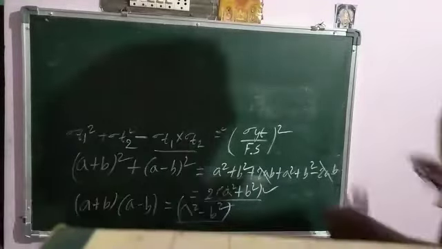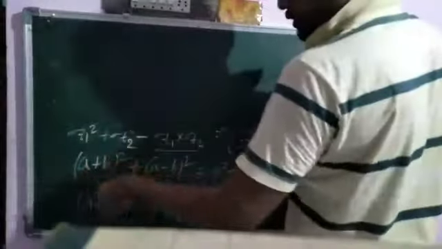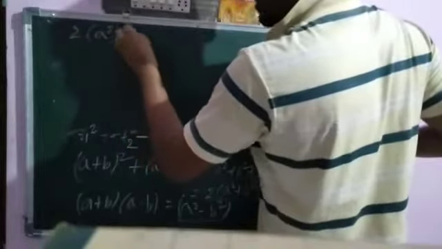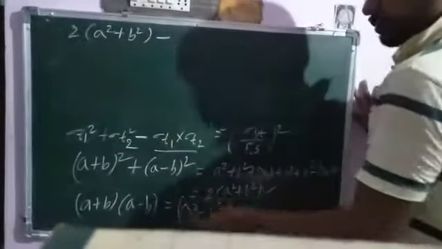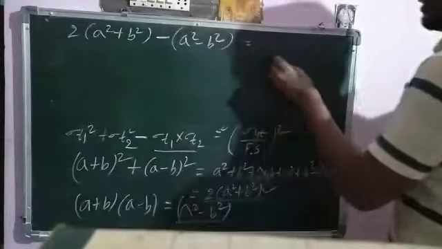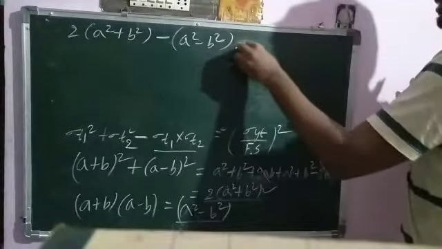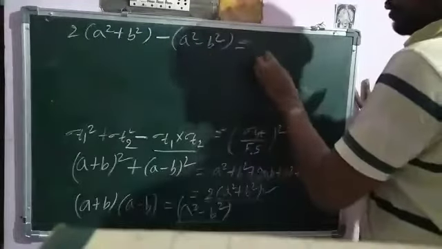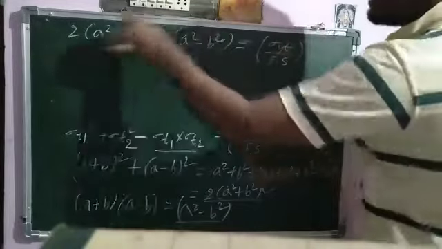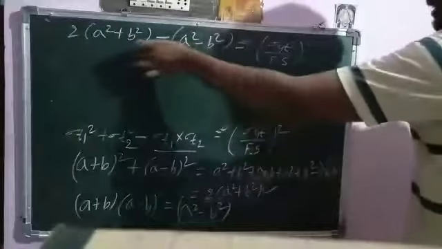Now the final sigma T1 square plus sigma T2 square term is 2 into (A square plus B square), minus sigma T1 sigma T2 means minus (A square minus B square), which is equal to sigma yt by factor of safety. Here I am not considering actual values; later on we will substitute. Still we can simplify this term.